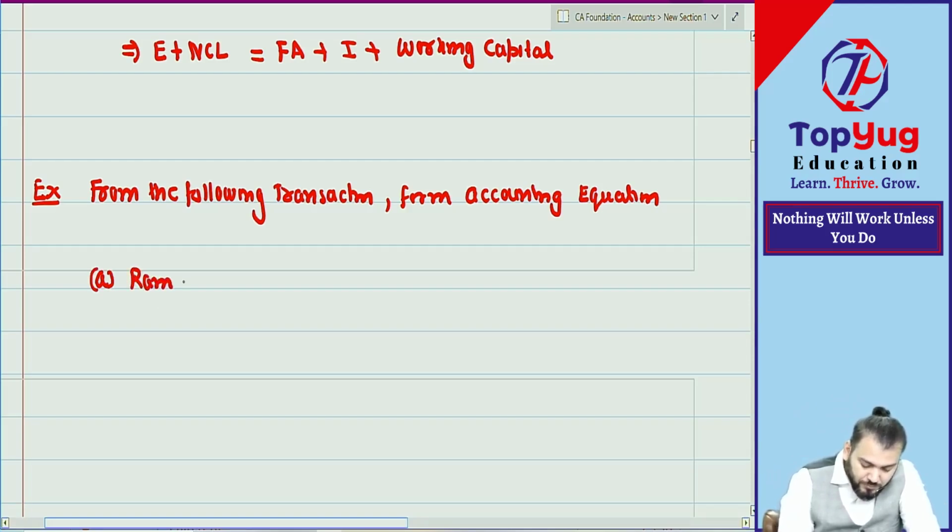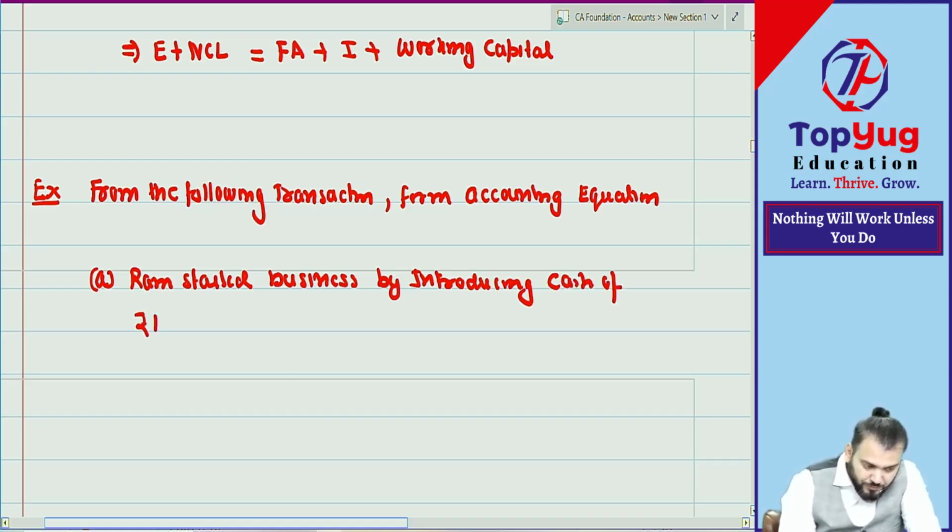Point A: Ram started business by introducing cash of rupees 10 lakh.